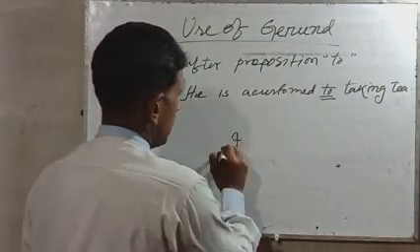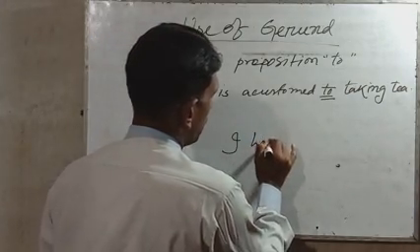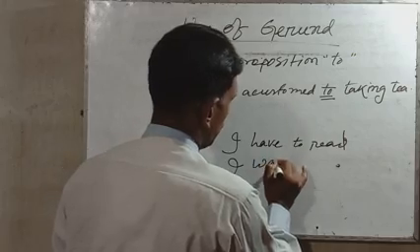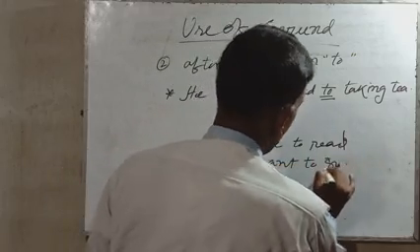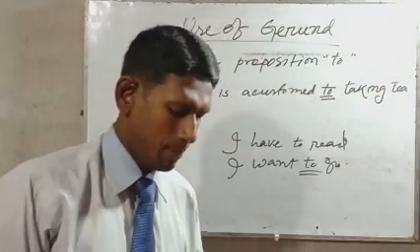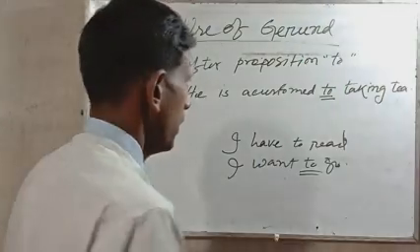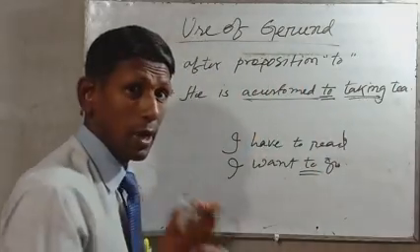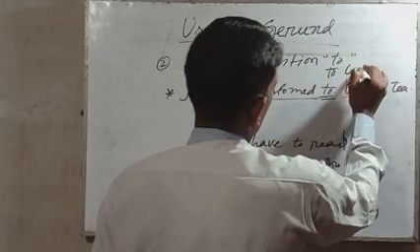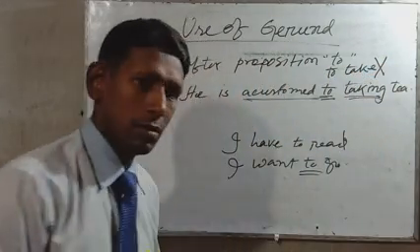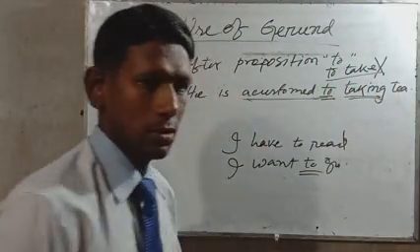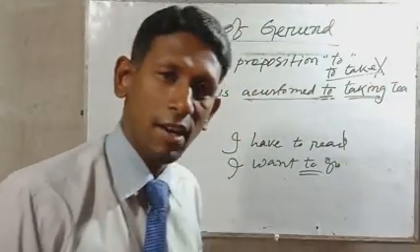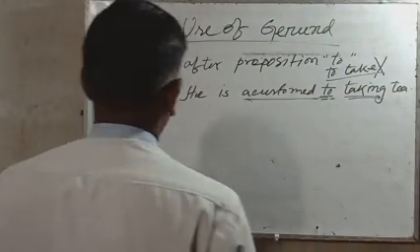That means, I have to read a book. Have to read. So, I want to go. That is infinitive, but here to is not infinitive. Here it is only accustomed to taking. But if you write to take tea, it is wrong. You know that, it is wrong. So what is right? He is accustomed to taking tea. That is right.